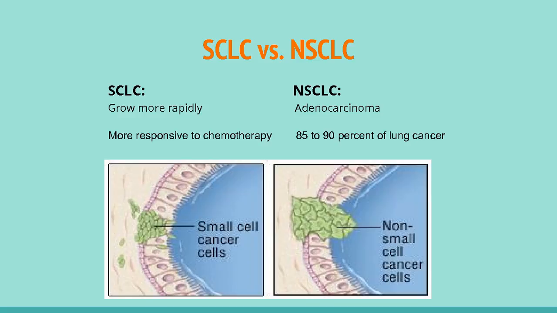SCLC accounts for the remaining 15% of lung cancers in the United States. They tend to grow more quickly than NSCLC tumors. Usually, SCLC is more responsive to chemotherapy than NSCLC.